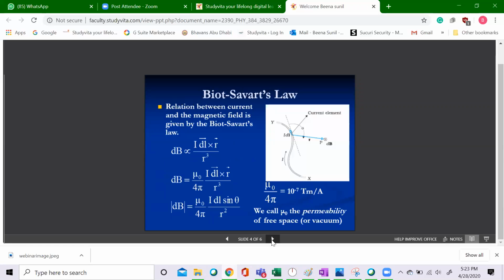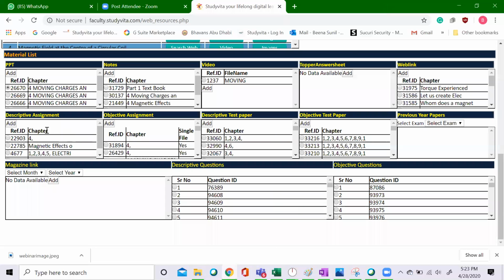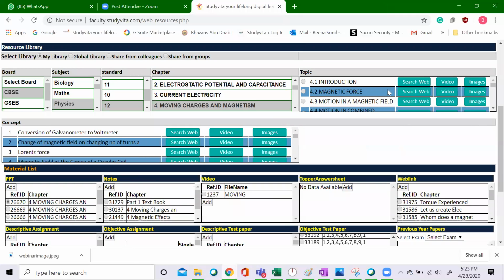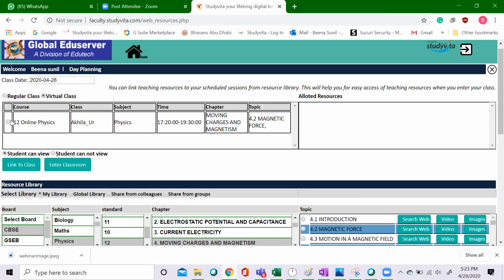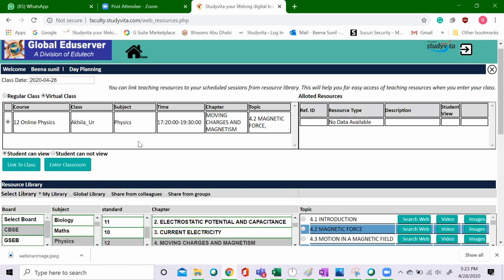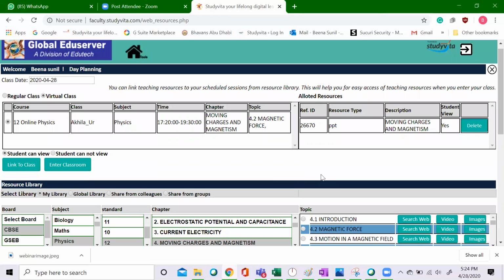This is a presentation. Now, if I feel that this is the thing that I want to link, what I have to do is just select the material like this. I have already selected it from there. Now, virtual class. I have selected the class and students can view link class. So this material will be there with the student when they are coming to the lecture.